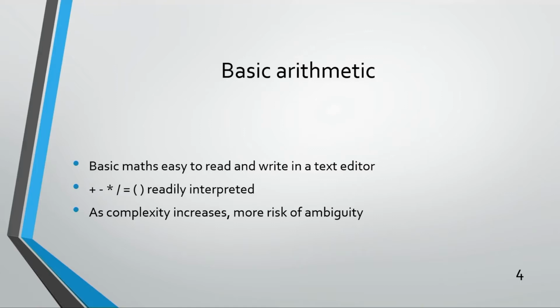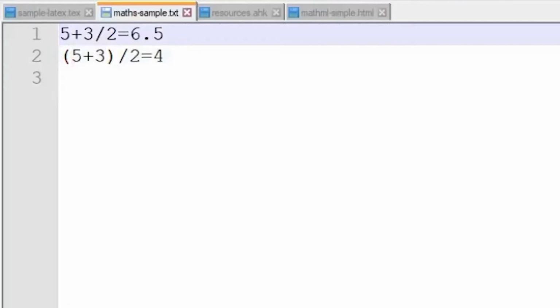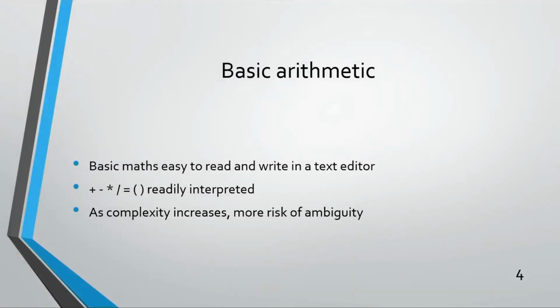Let's have a look at some basic maths. 5 plus 3 slash 2 equals 6.5. Left paren 5 plus 3 right paren slash 2 equals 4. All of that's completely easy to understand, but as I mentioned, as complexity increases, then the task of knowing what the creator of the equation meant becomes more difficult.